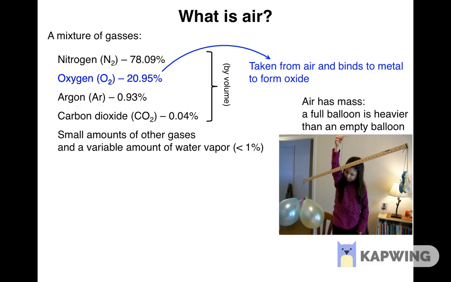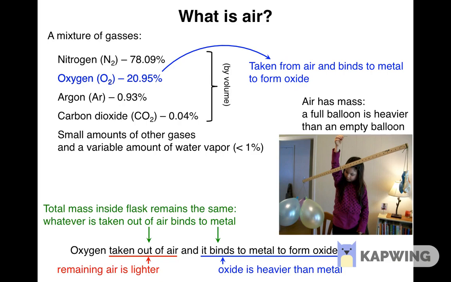As a result, the air inside the flask at the end of the experiment has the same amount of nitrogen, argon, carbon dioxide, and all other gases as it did initially. These gases didn't participate in the chemical reaction. However, it has less oxygen than initially, because some of the oxygen was taken out of the air and attached to the metal to form the oxide.